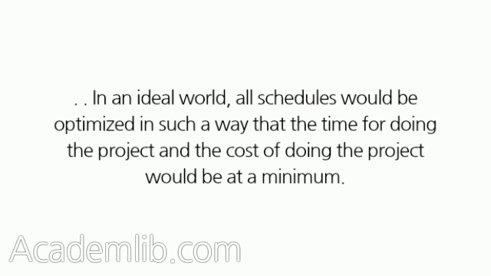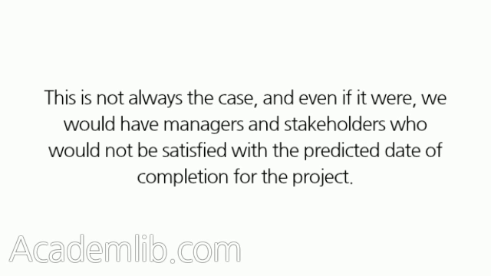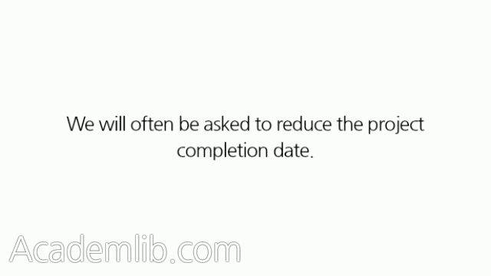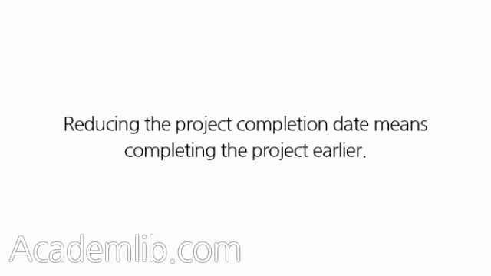In an ideal world, all schedules would be optimized in such a way that the time for doing the project and the cost of doing the project would be at a minimum. This is not always the case, and even if it were, we would have managers and stakeholders who would not be satisfied with the predicted date of completion for the project. We will often be asked to reduce the project completion date. Reducing the project completion date means completing the project earlier.